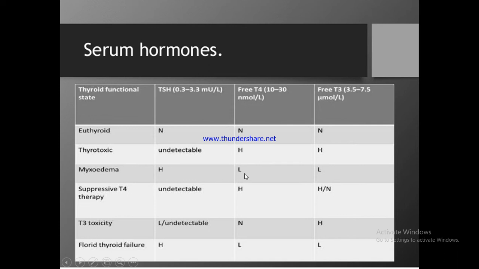What happens is that in the hypothyroid state, T3 and T4 are low, and due to feedback impulses, there is increased production of the thyroid stimulating hormone. Similarly, in T3 toxicity, the T3 levels will be high and the stimulating hormone level will be undetectable.